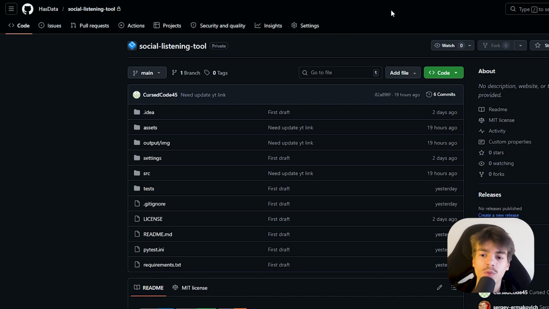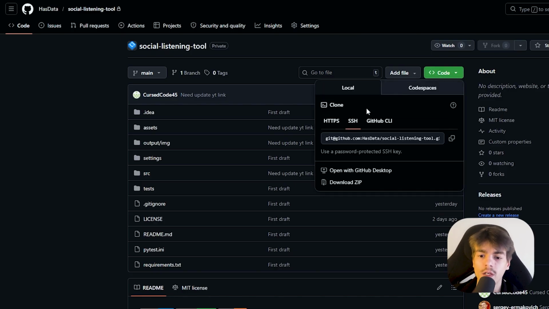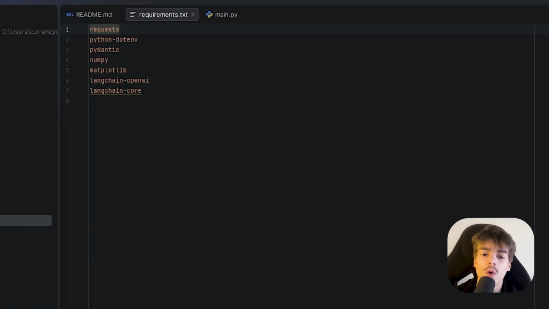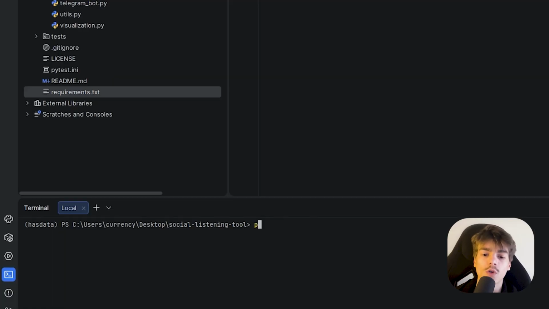Click the link in the description for the GitHub code. Now go over here and go to HTTPS. Copy this. Now open your terminal and you're going to write git clone. Paste it over here, then click enter. Before we start, you're going to install the requirements in order for the code to work. So do pip install -r requirements.